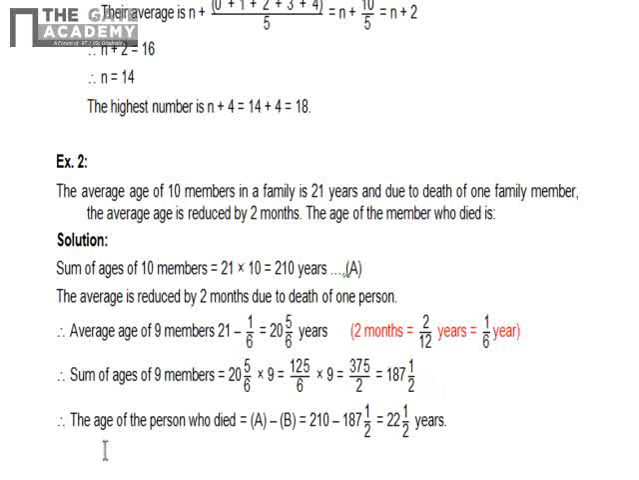So the age of person who died, if we'll subtract this value 187 and half from this 210, you'll get the answer 22 and half years.